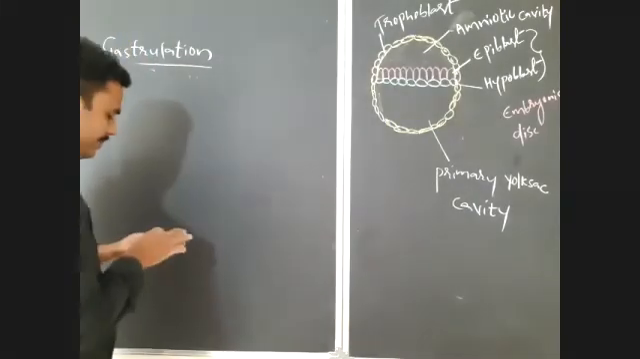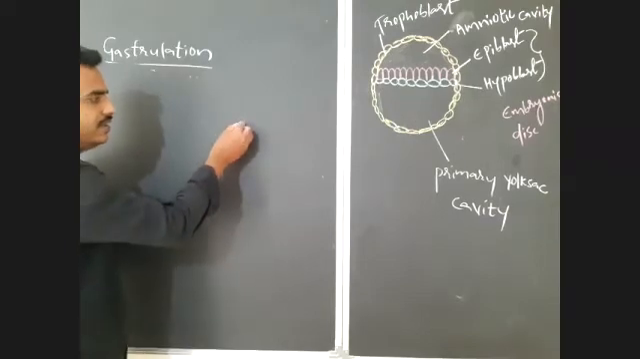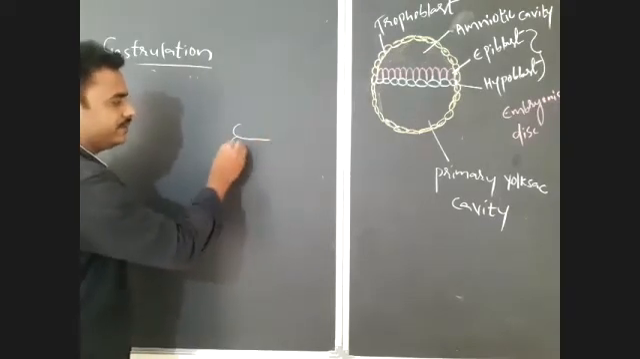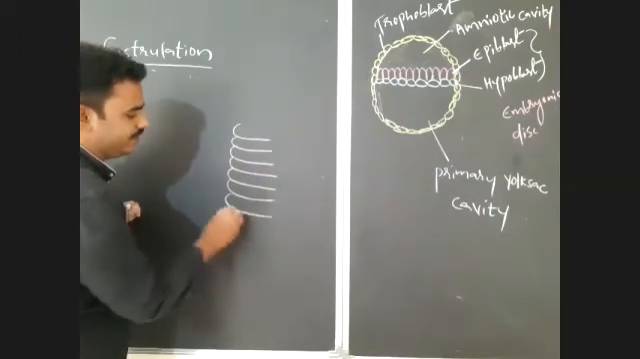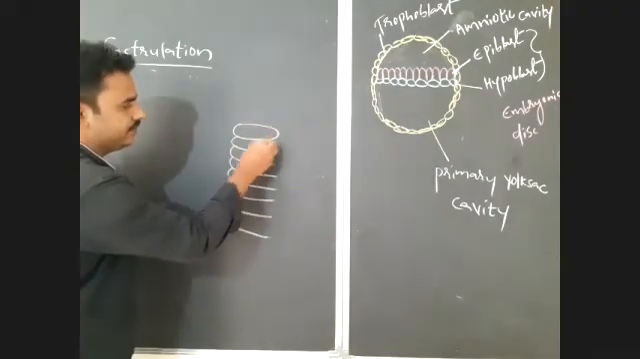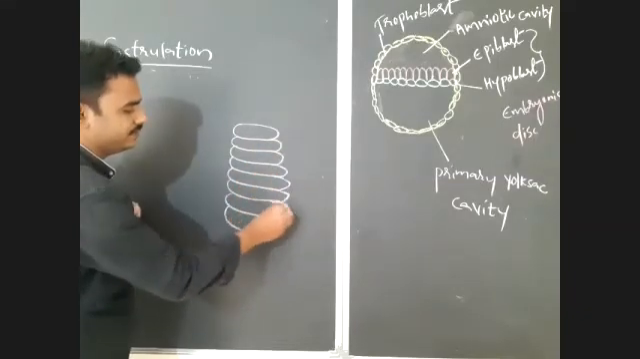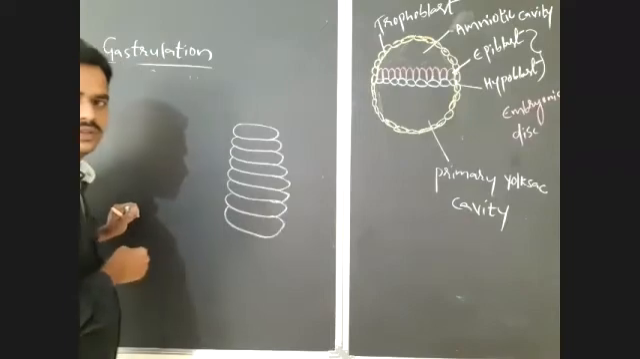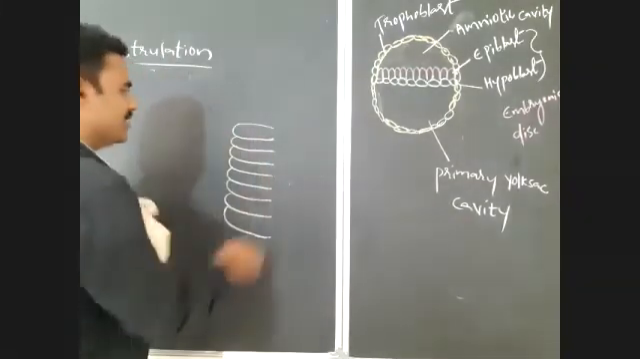So for our understanding, I am drawing here. For example, if it is epiblast, in this epiblast, there is formation of a groove-like structure.